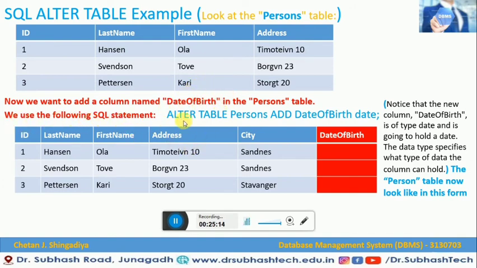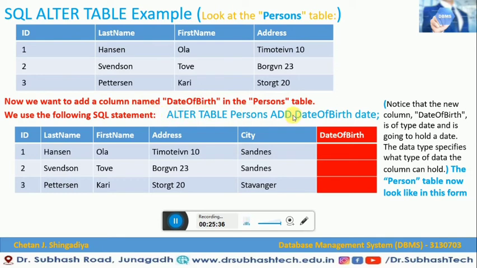We use the following SQL statement to add this kind of column: ALTER TABLE table name ADD date of birth DATE. And here, date is what? That is the data type of date of birth. So our question is this table. Now in this table, we would like to add this date of birth column.